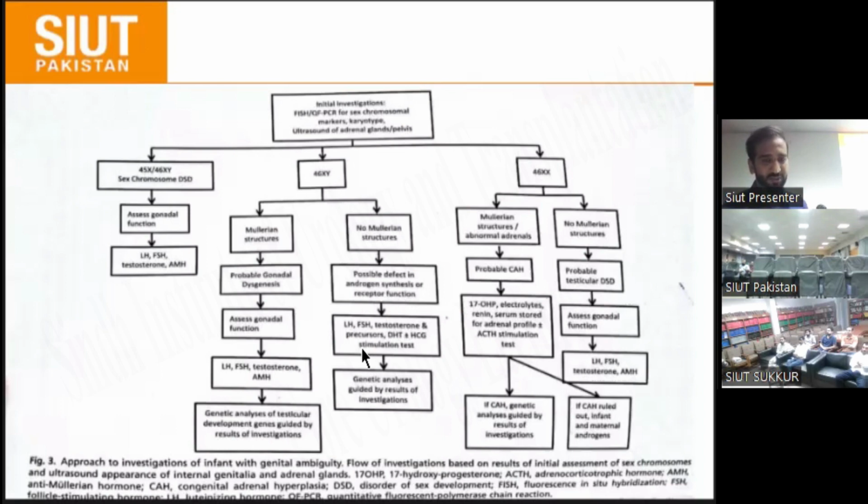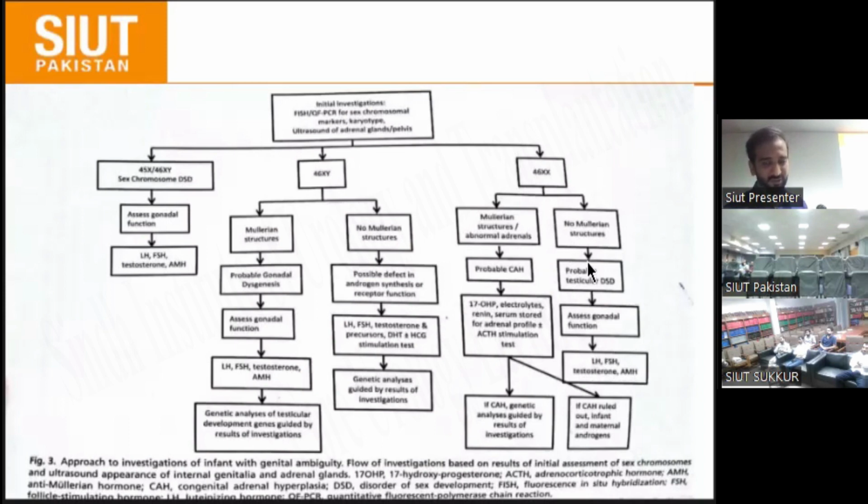If the patient has a karyotype of 46,XX, there we see whether the müllerian structure is present or not. Mostly in 46,XX, müllerian structure is present. If there is no müllerian structure present, then it is probably testicular DSD.